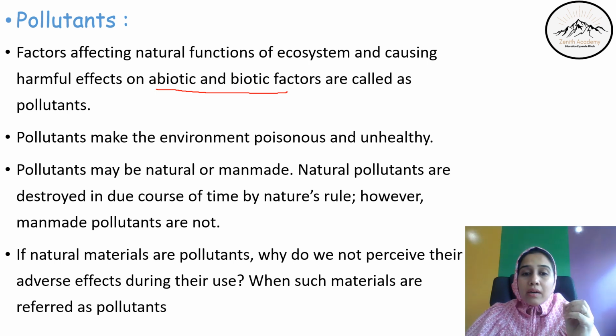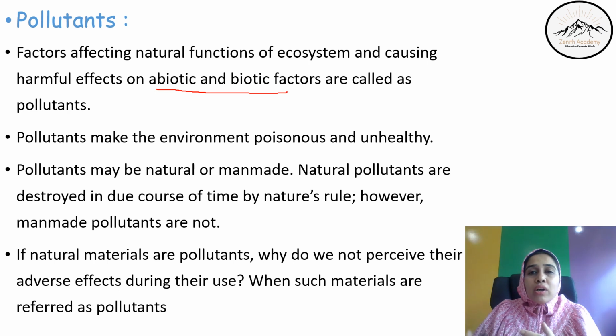What happens is that chemicals, insecticides, pesticides, fertilizers, these things are chemicals and these are man-made. So whatever pollution occurs due to these chemicals, nature will not accept it. It will not get destroyed in due course of time like natural pollutants.